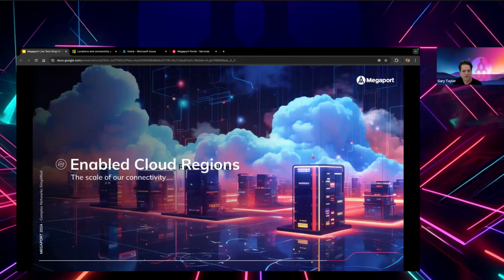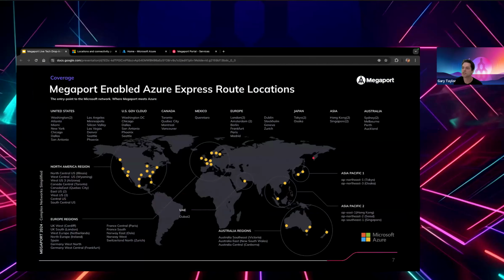So moving on to the cloud coverage available at Megaport. As you can see, we have significant coverage for Azure with Megaport. And today we're going to focus on the new ExpressRoute Metro service, which is currently available in Amsterdam and in Singapore. More will follow, but that's driven by Microsoft and not Megaport.